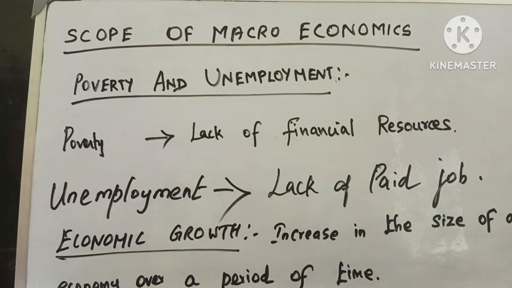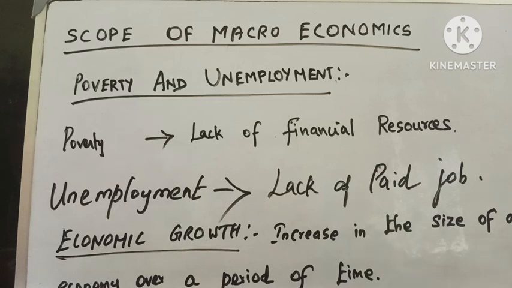They are in the poverty state. In India, nearly 4.5 to 5 percent of people are in the poverty line. That means around 3 crore people are living in poverty.